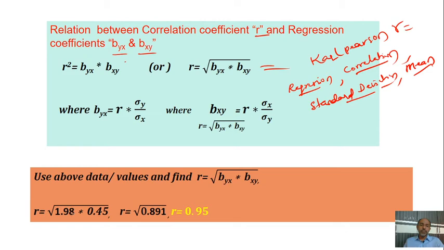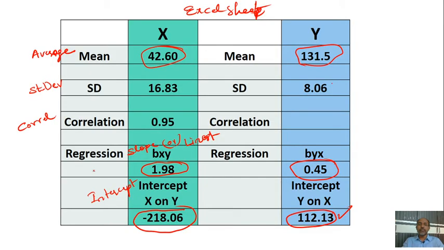Now, how to calculate the R value: to find R, we need byx into bxy under root. Using the data we have used so far, bxy is equal to 1.98 and byx is equal to 0.45.